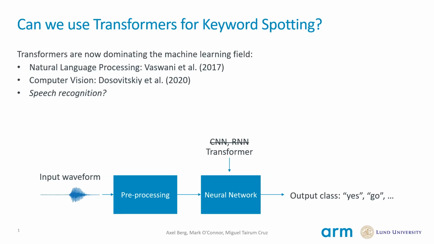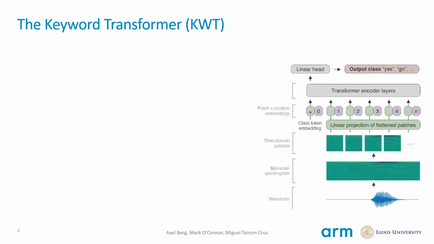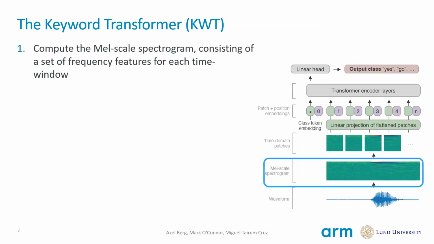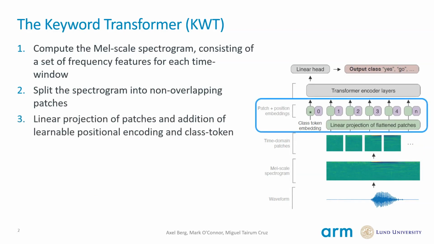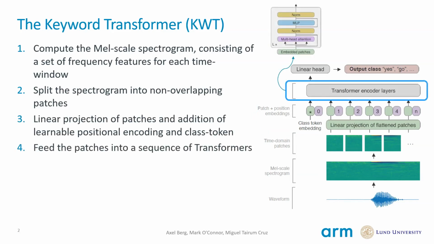We reuse a typical keyword spotting pipeline and replace the conventional architectures with a sequence of transformers. Given a raw audio waveform, we first compute the Mel-scale spectrogram. We then split the spectrogram into non-overlapping patches in the time domain. We then project each patch into a higher dimension, add a unique learnable positional encoding for each patch, and append a classification token. All the patches are then fed into a sequence of transformer encoder layers, which consist of multi-head attention operations as well as multi-layer perceptrons.